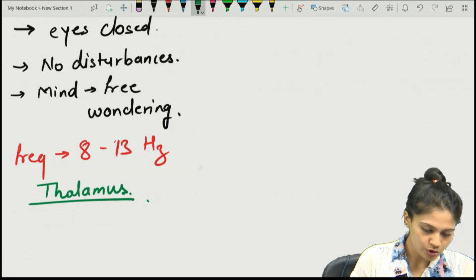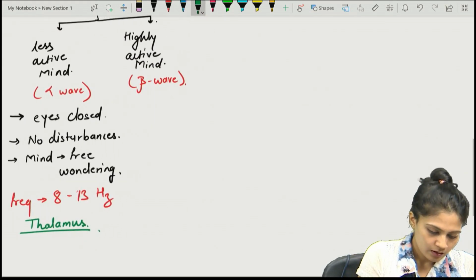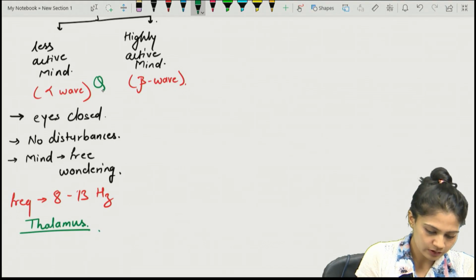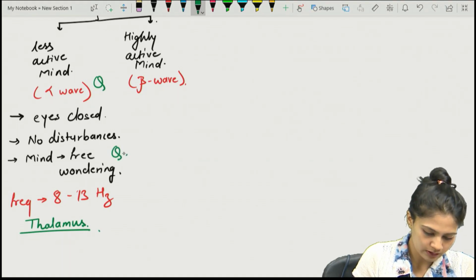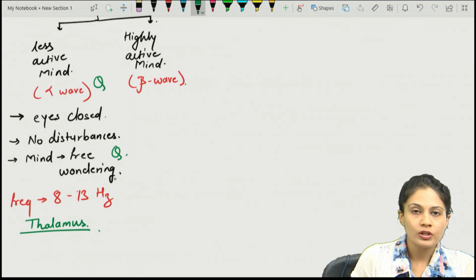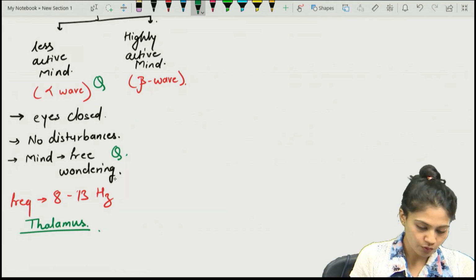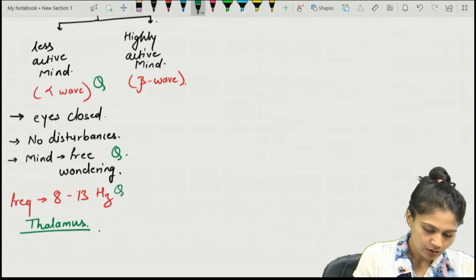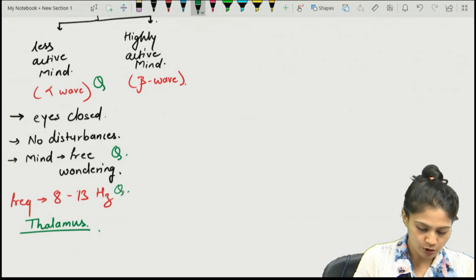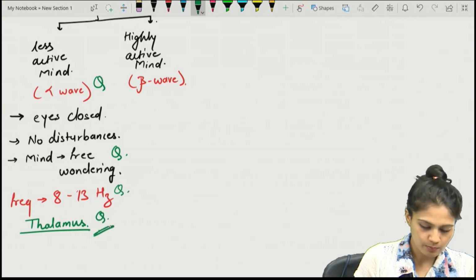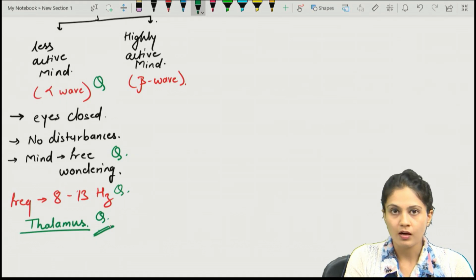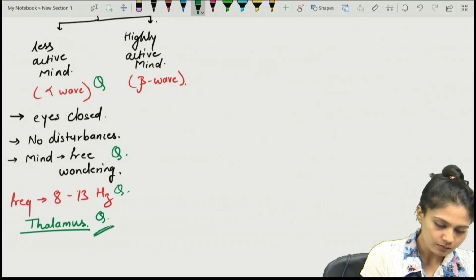So all these questions are already framed. On the alpha wave, we have 3 questions till now in all the past 4-5 years. That is, they frame a question: if the eyes are closed and the mind is free wandering, what wave will you get in the EEG? Then you should go for the alpha wave. Then on the frequency and in which part of the CNS it is produced. So all of these questions are asked on the alpha wave.